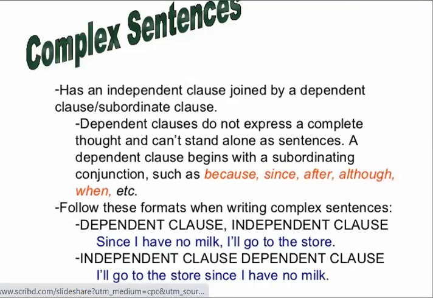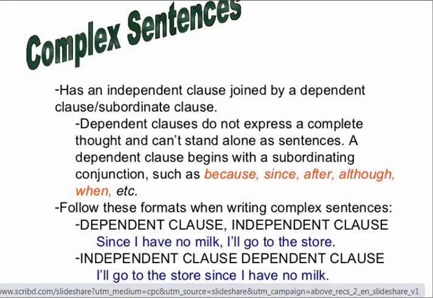Moving over to complex sentences. A complex sentence has an independent clause joined by a dependent clause or a subordinate clause. Dependent clauses do not express a complete thought and can't stand alone as sentences. A dependent clause begins with a subordinating conjunction such as because, since, after, although, when, etc.